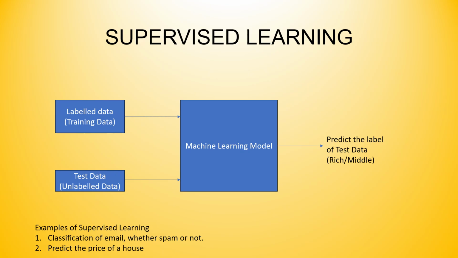In our example, the test data, that is the person's age, gender and income, is provided to the machine learning model, and the model will predict whether the particular person is rich or middle. The other examples of supervised learning are: first, classification of email, whether it's spam or not, and second, predicting the price of a house. So the first example represents classification and the second example represents regression in machine learning. We will see what classification and regression are in upcoming videos.